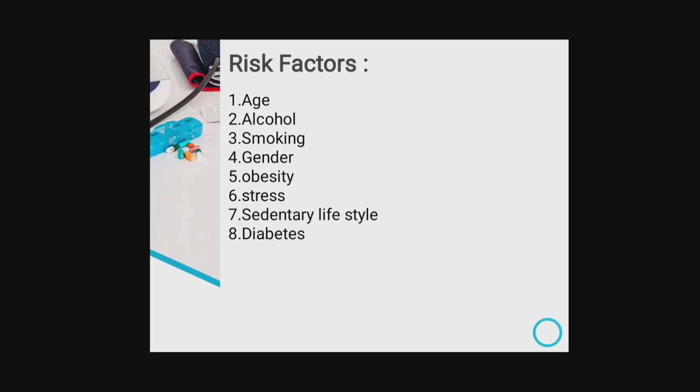Then obesity, because due to fat deposition and like conditions, there are chances of atherosclerosis or vasospasm, which increase the blood pressure. Then stress mainly activates our sympathetic system, so it stimulates the release of adrenaline and noradrenaline, the fight and flight hormones, which may increase the heart rate, and this leads to an increase in blood pressure. Then sedentary lifestyle and diabetes also play a major role as risk factors for hypertension.